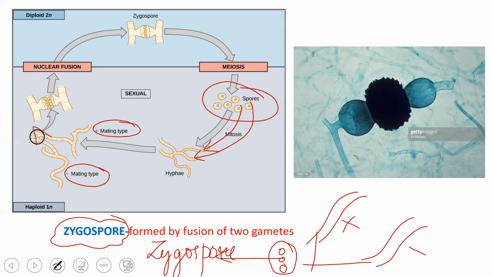First, the plasmogamy will happen, and then the nuclear fusion will happen. That is how the zygospore is formed, and the life cycle will continue. The zygospore is generally diploid in nature, which undergoes meiosis to form haploid spores. And haploid hyphae form after mating. They once again become diploid in nature. And this is the microscopic view of the hardened spore, which is called zygospore.